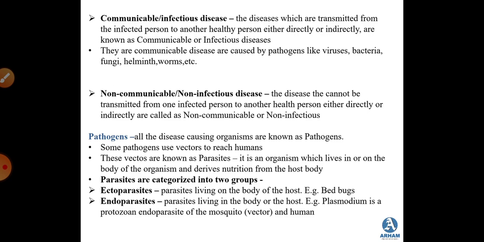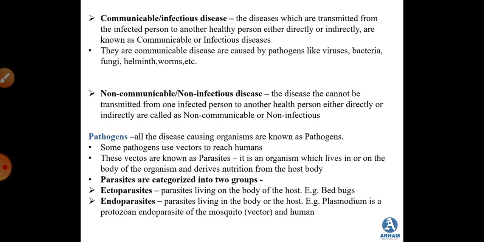Then we studied about the pathogens. What are pathogens? They are disease causing organisms. Some of these pathogens use a vector to reach the human body. When they cannot reach directly, they reach indirectly, and to reach indirectly they use certain vectors, and these vectors are known as parasites. Parasites are the organisms which live in or on the body of the humans, and when they are living in or on the body of the humans,